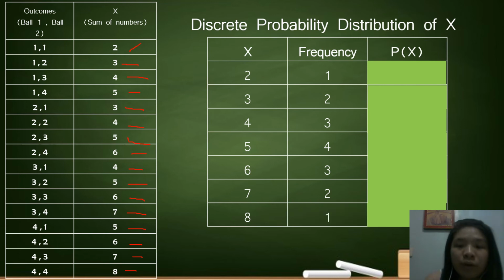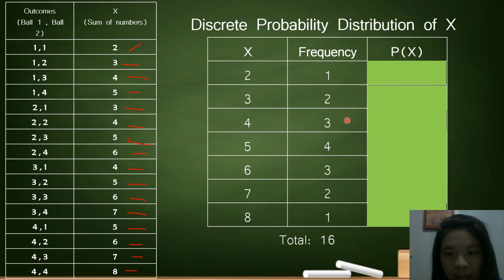So, after getting the frequency, step 4, before proceeding to step 5, we should get the total frequency first. So, the total frequency is 16. That is 1 plus 2, 3, plus 3, that is 6, plus 4, that is 10, plus 3, that is 13, plus 2, that is 15. So, 15 plus 1, that is 16. So, the total frequency is 16.